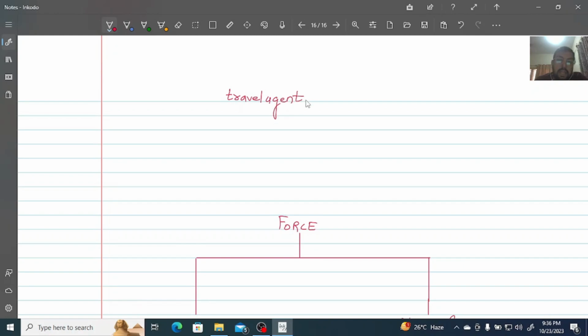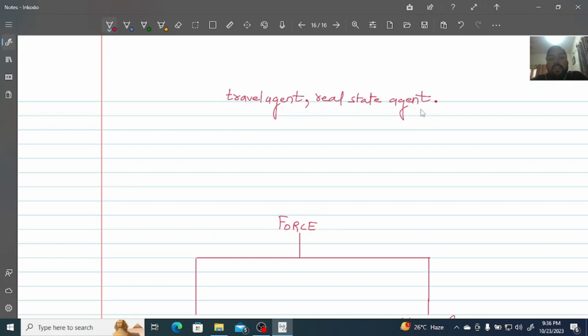Similarly, we want to buy some property and we don't know which property is best suited for us. So we hire a real estate agent for it. So these are the agents of real life.